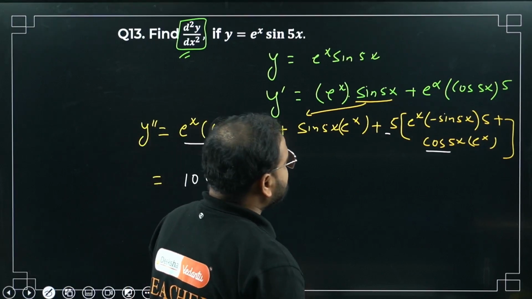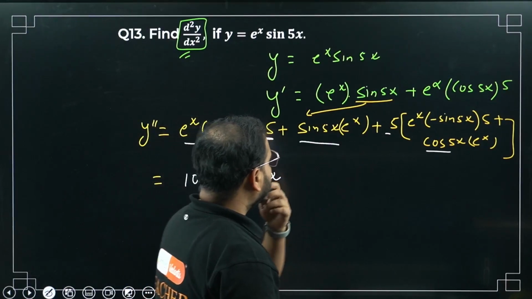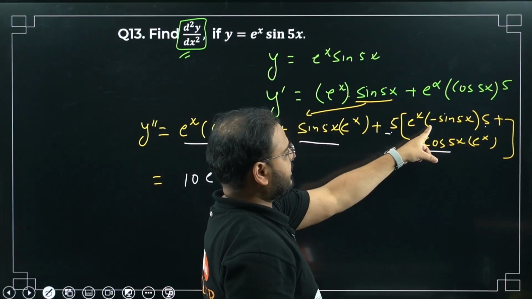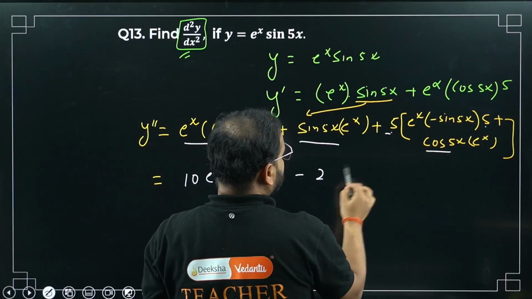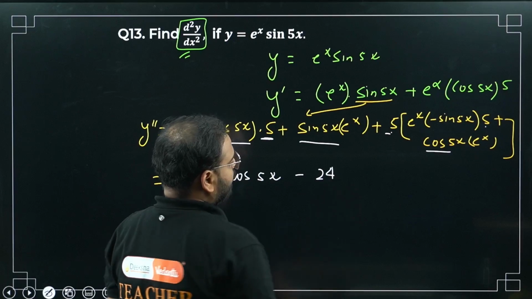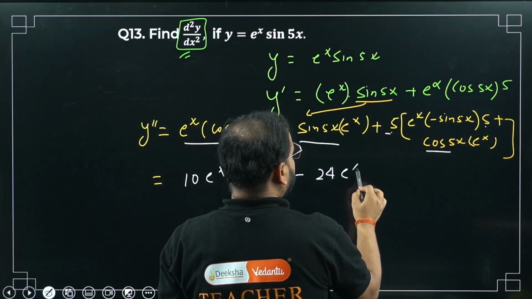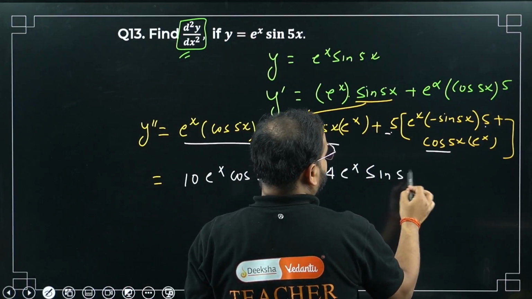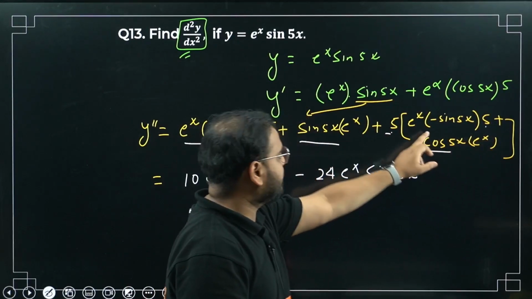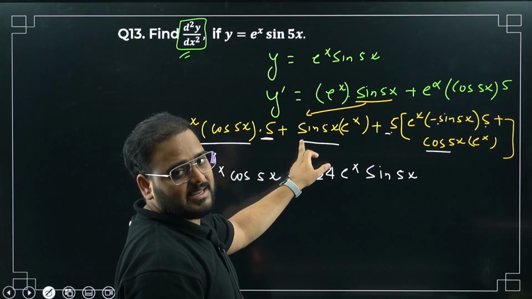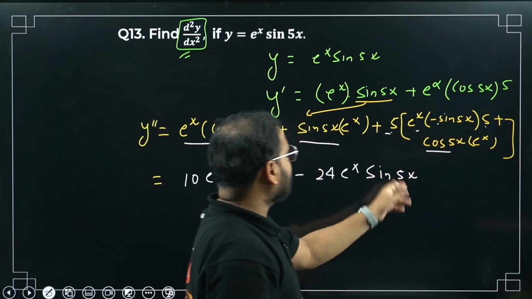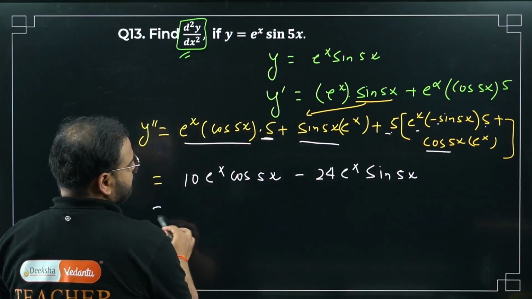What about sin? Please check for the sin. I have sin 5x e power x, and over here I have 5 times 5, so 25 with the minus sign, right? So I get minus 25 plus 1 over here. So minus 24 e power x sin of 5x. Please have a look, I'll show you again. 5 times 5, 25 with a minus sign, right? What I have over here is a plus sign, but only 1. So 1 minus 25 is minus 24 e power x sin 5x. Okay. So can I take e power x common? Please check.